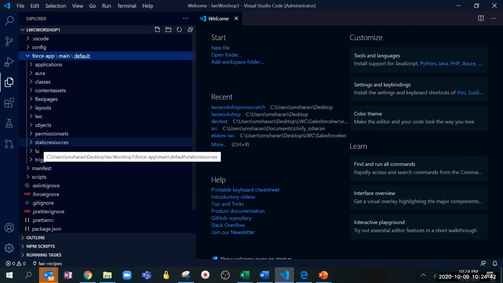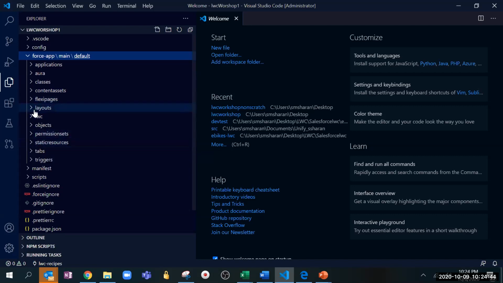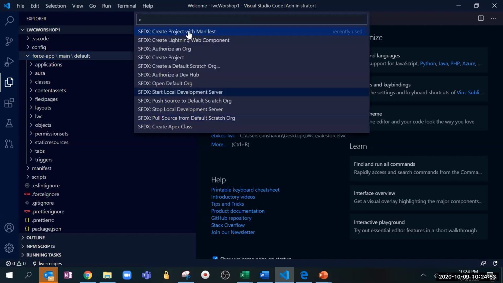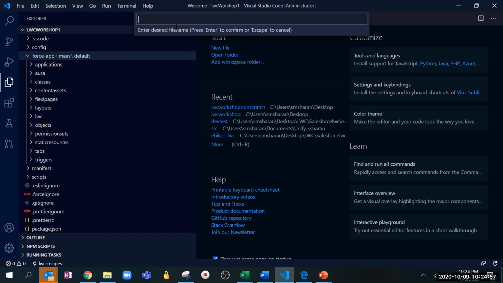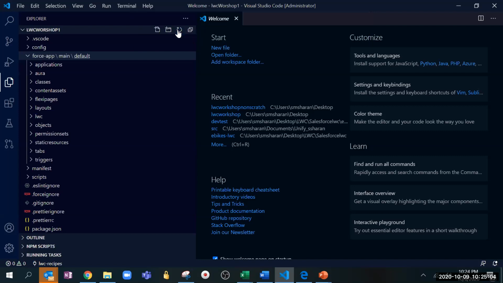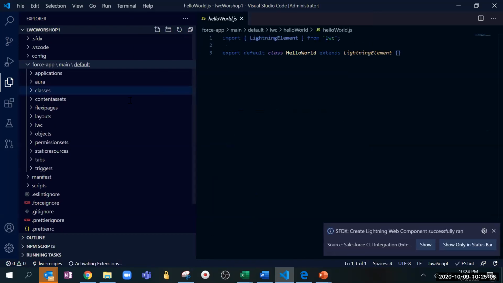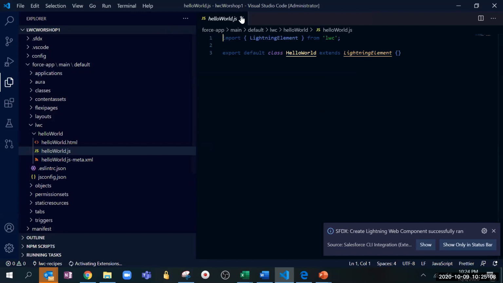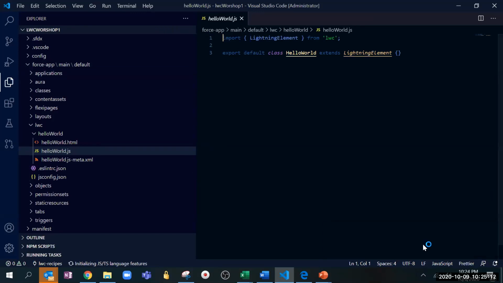You can use the Visual Studio editor for the complete project. Because for LWC it is mandatory to use an editor, that's why we focus on LWC. Now, if I want to create a Lightning Web Component, I can simply go to create Lightning Web Component and put some name like helloWorld, and like that we can create. So a component is getting created.